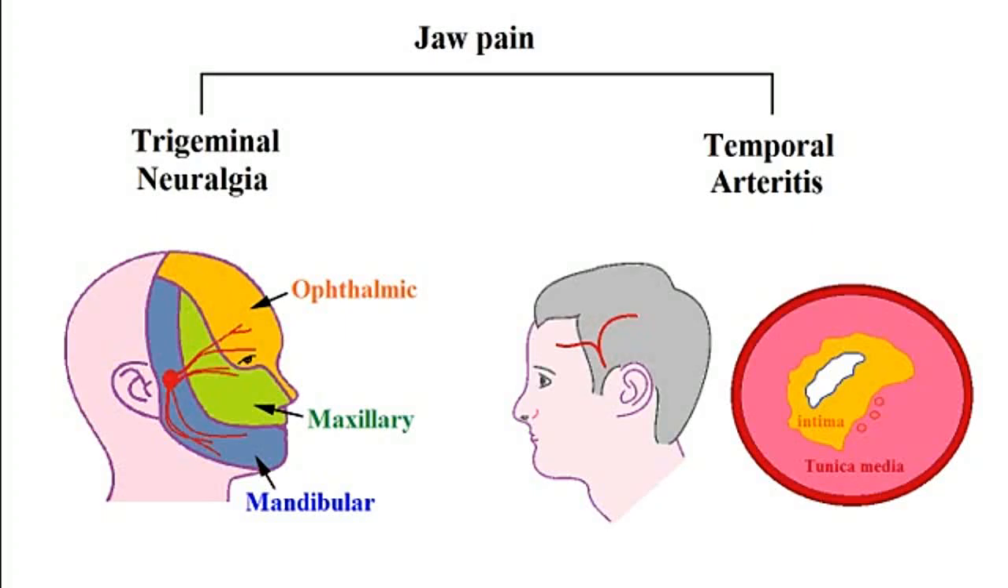Two of the pathologic conditions that can present with jaw pain include trigeminal neuralgia and temporal arteritis, and both of these conditions are high-yield topics that can be tested on the Step 1 exam. Trigeminal neuralgia is a very painful condition that is caused by the vascular compression of the trigeminal nerve root.